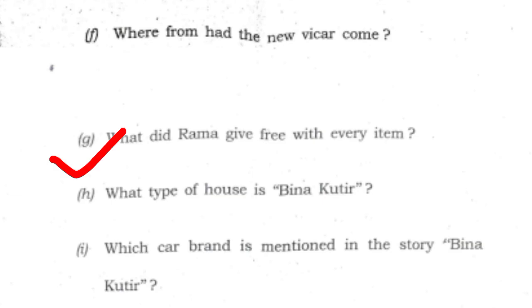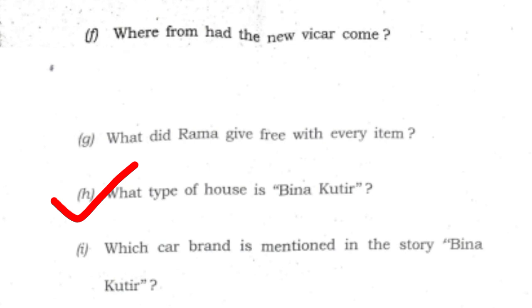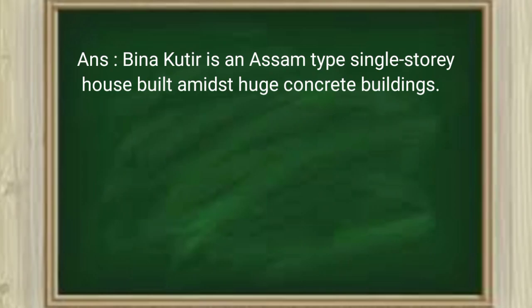G. What did Rama give free with every item? Answer. Rama gave a free cucumber with every item. H. What type of house is Bina Kutir? Answer. Bina Kutir is an Assam type single-story house built amidst huge concrete buildings.